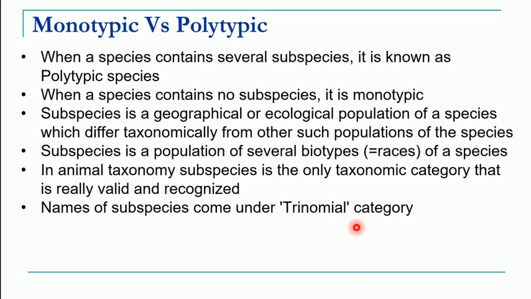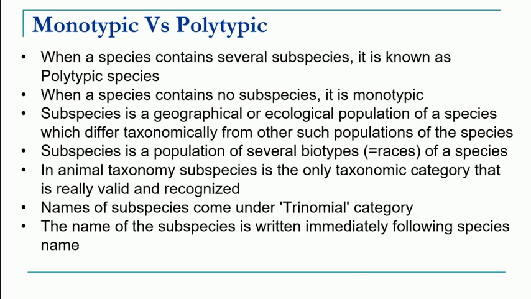In this you first write the genus name, then the species name, and third the subspecies name after the species name. For example, Brachymeria podagrica podagrica. Here Brachymeria is the name of the genus, podagrica is the name of the species, and podagrica is the name of the subspecies.